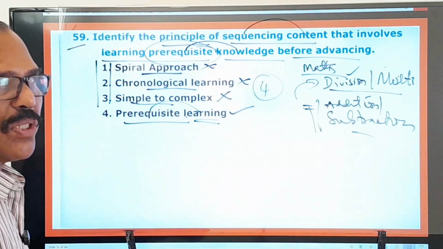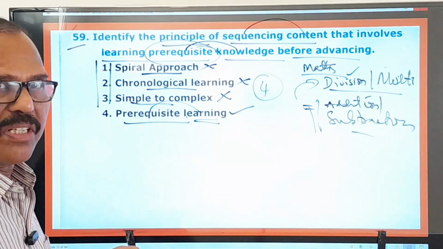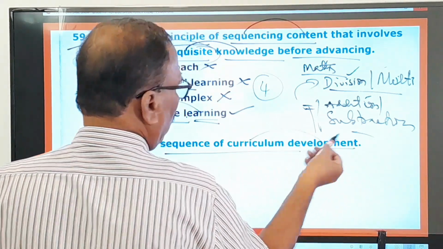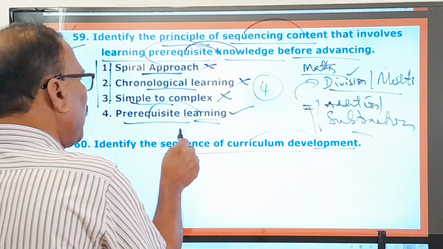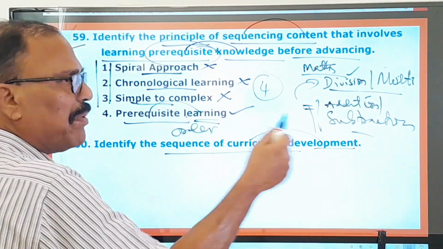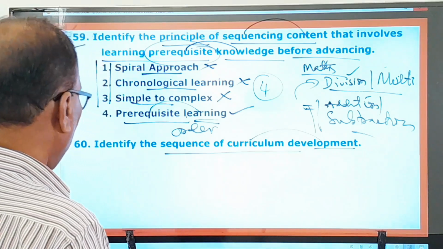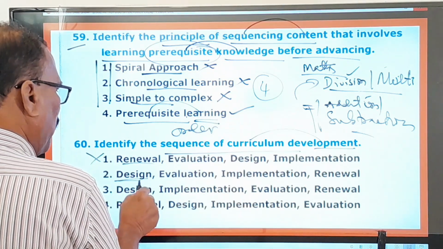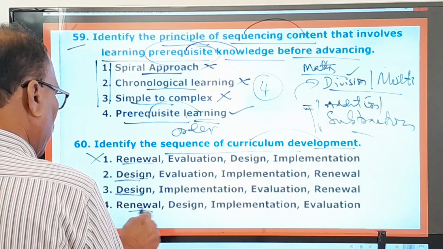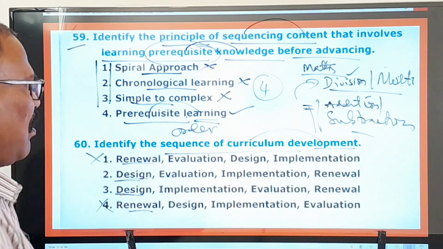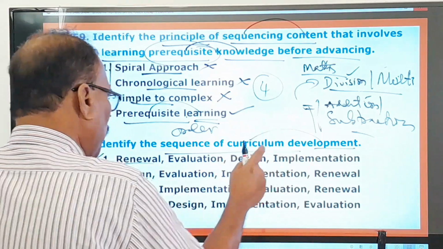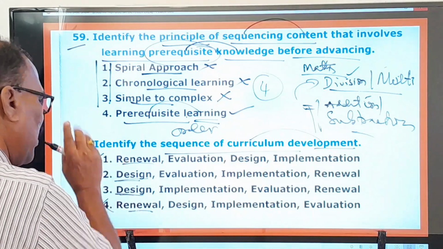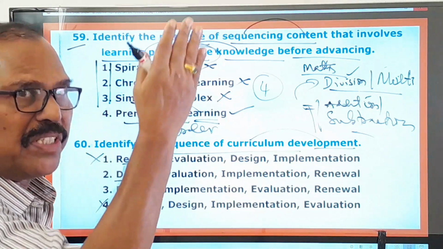Now we move on to the last question of this second part of this video. Identify the sequence of curriculum development. Very simple. Sequence means order. Curriculum development. How do you develop a curriculum? Here, renewal: when you are developing curriculum, you don't first of all go for renewal. Renewal comes later on. Design is very important. First you design the curriculum.